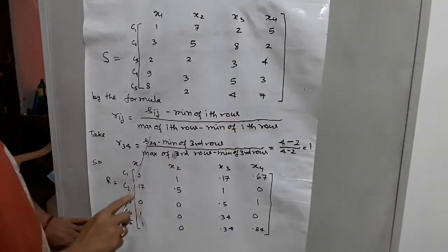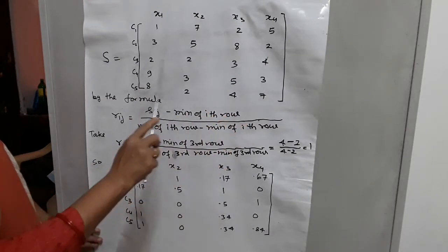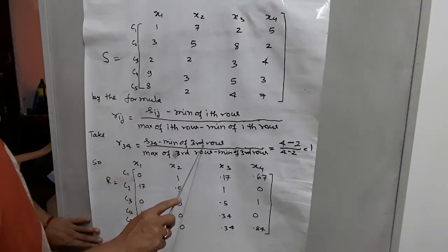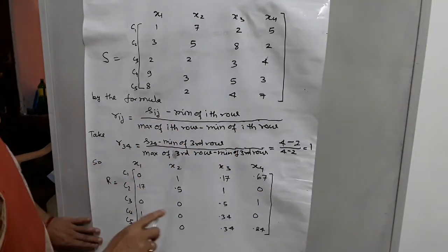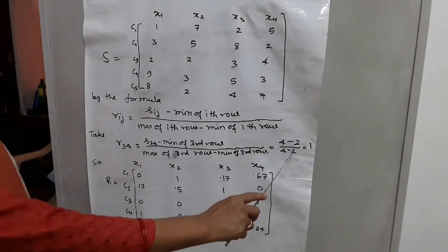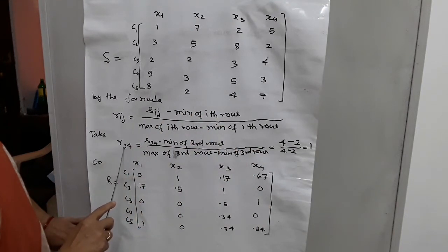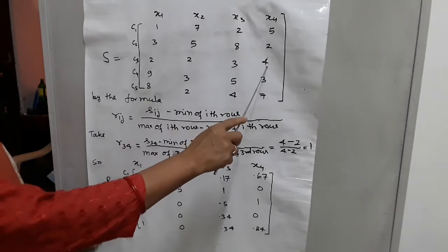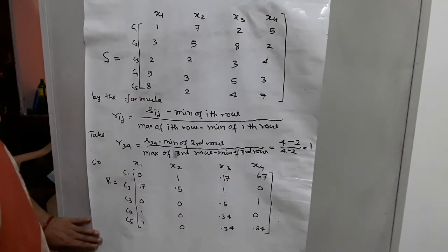This one is 4, the min of the third row is 2. So 4 minus 2, upon max, which is 4, minus the same min, 2. So 2 upon 2 is equal to 1. So the entry of third row and fourth column is 1. Similarly, we can construct this matrix R.